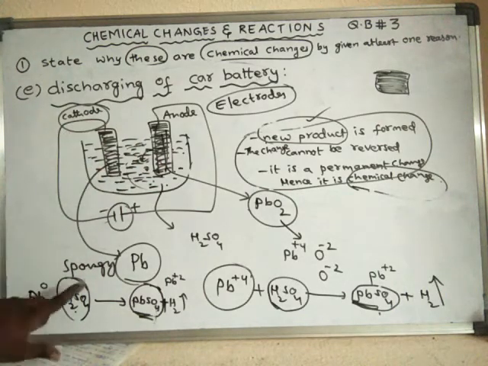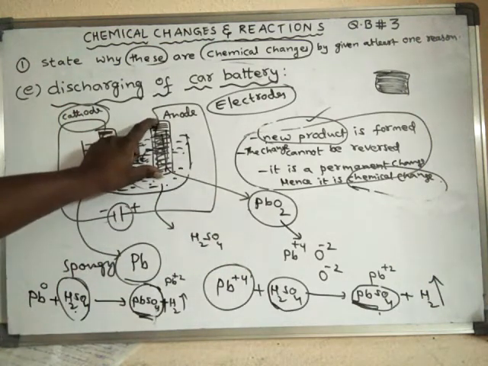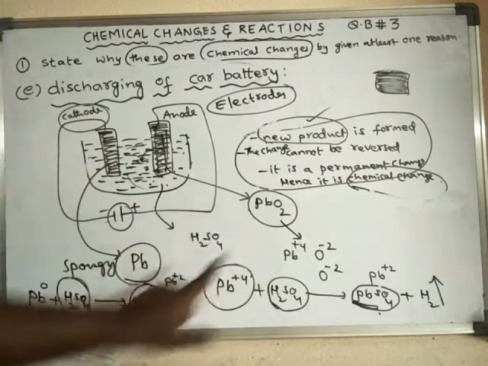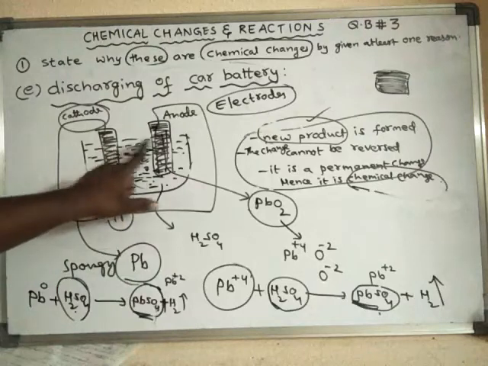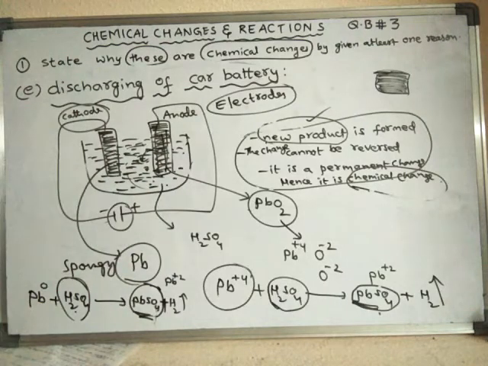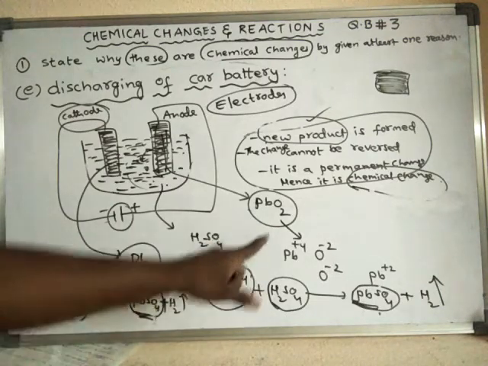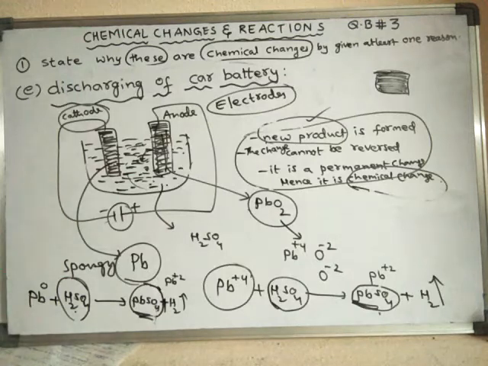So here spongy lead is discharged, and here lead dioxide is discharged, and finally what is formed? These two, lead and lead dioxide, are converted to lead sulfate. So at the cathode and at the anode, discharge of lead and lead dioxide takes place, and finally it forms lead sulfate.